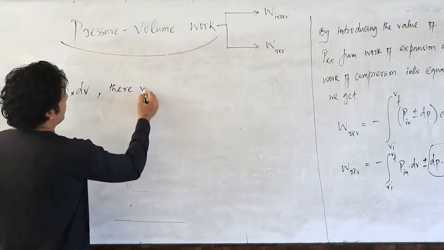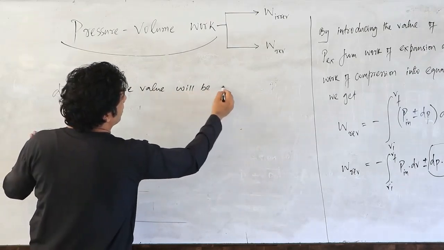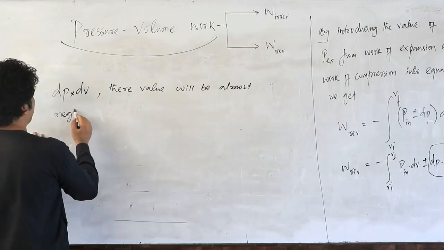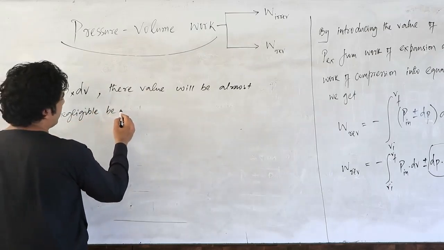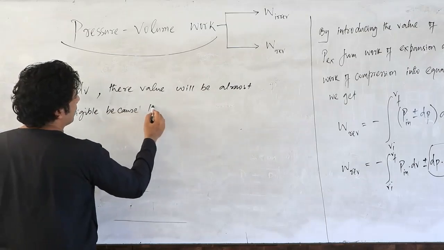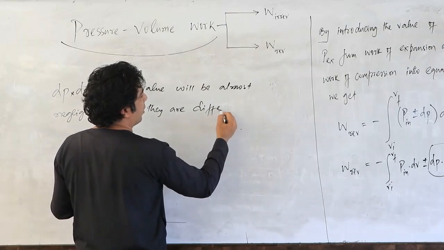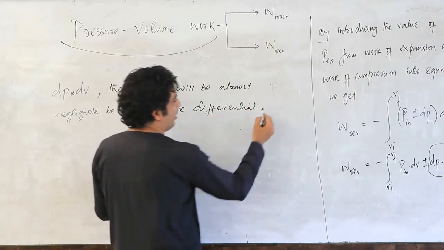Their value will be almost negligible because they are differential quantities. Differential means they are very, very small quantities.